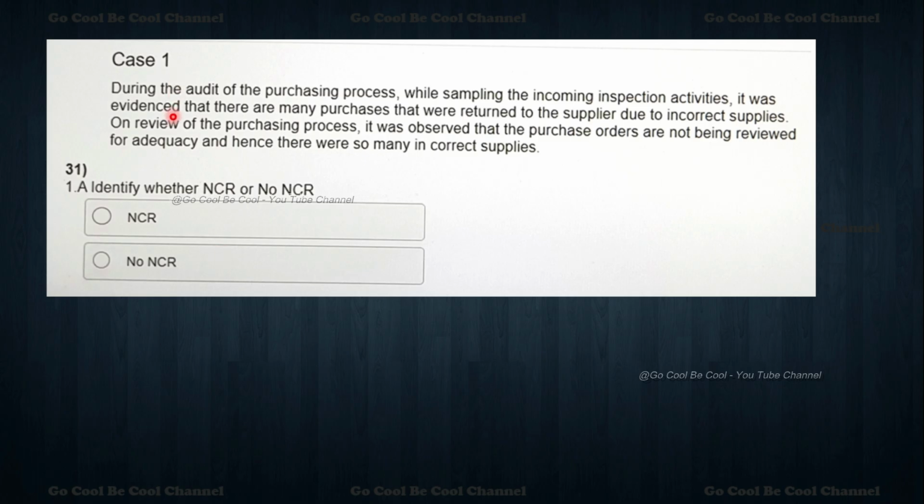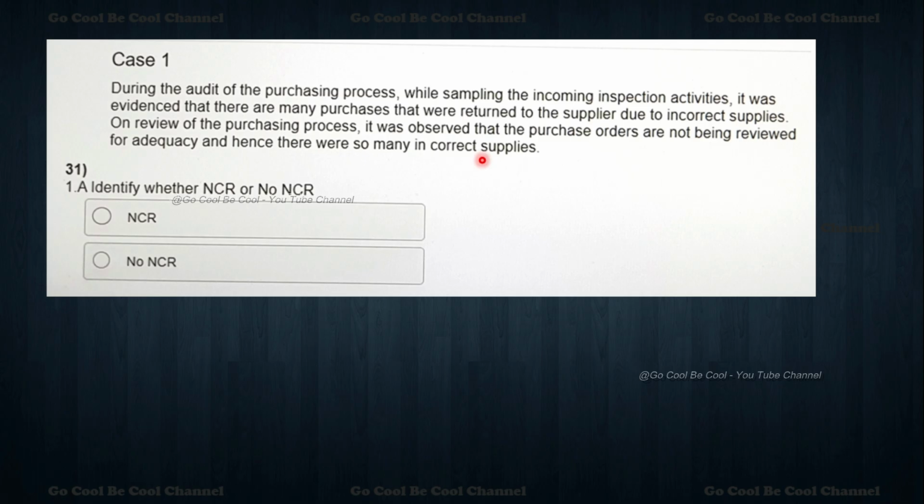Okay, case one. During the audit of the purchasing process, while sampling the incoming inspection activities, it was evidenced that many parts were returned to the suppliers due to incorrect supplies. On a review of the purchasing process, it was observed that the purchase orders are not being reviewed for adequacy, and hence there were so many incorrect supplies.